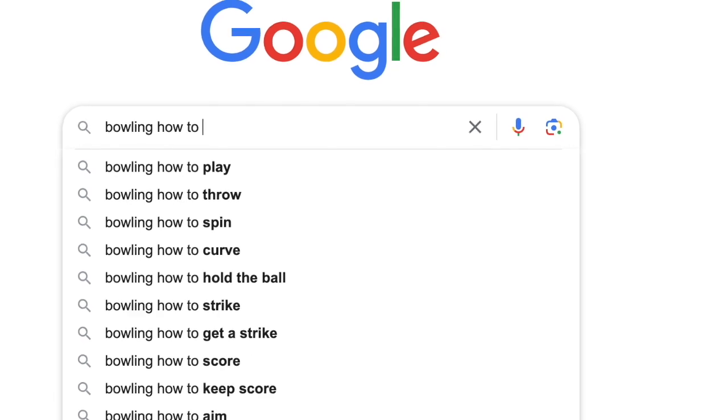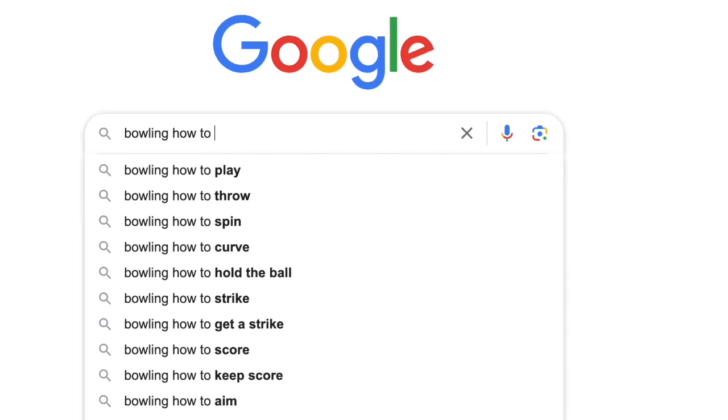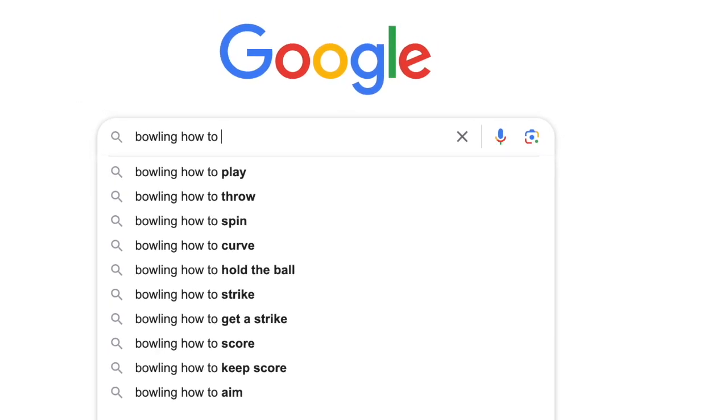Now, the main thing with a blog post is that you can't just go ahead and write a random blog post that solves a random problem or an imaginary problem that doesn't even exist. So instead, what you want to do is solve a real problem or a real pain point in your niche and make sure that there are tons of people looking for that information when they're doing Google searches.